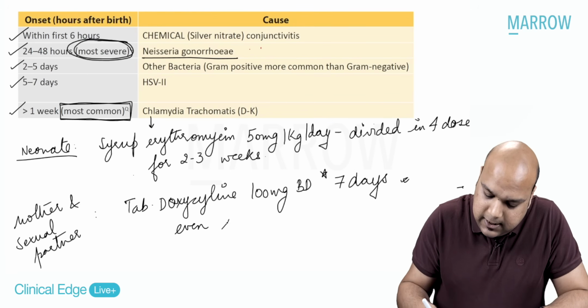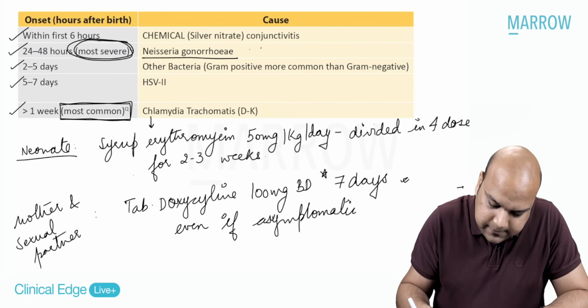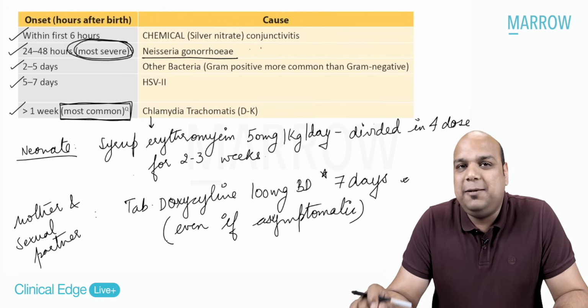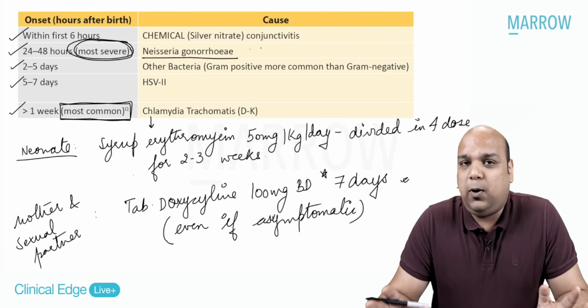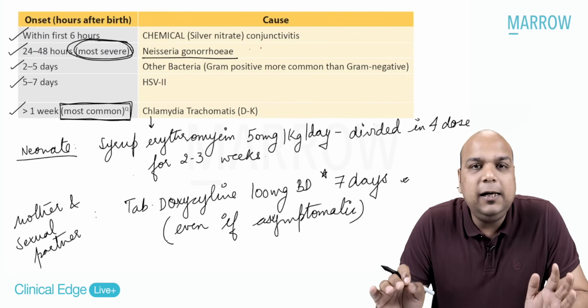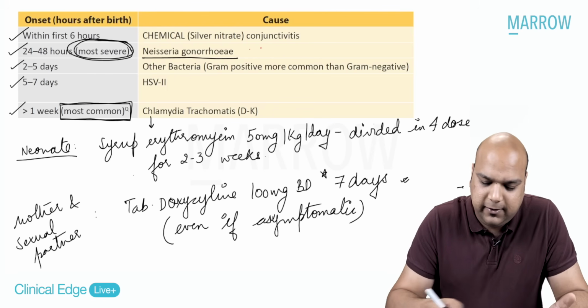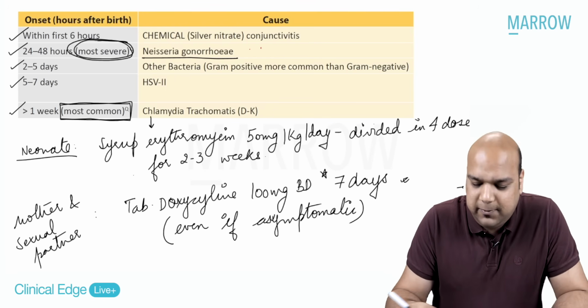The important point is, even if asymptomatic. Even if asymptomatic. So you're not asking the mother about any symptoms, or you're not examining. Even if there is no problem, then also the treatment needs to be done. Okay. Now that we've discussed the treatment of chlamydia trachomatis, I will quickly write the treatment for Neisseria gonorrhoeae ophthalmia neonatorum also. It being the most severe, we should be able to remember.